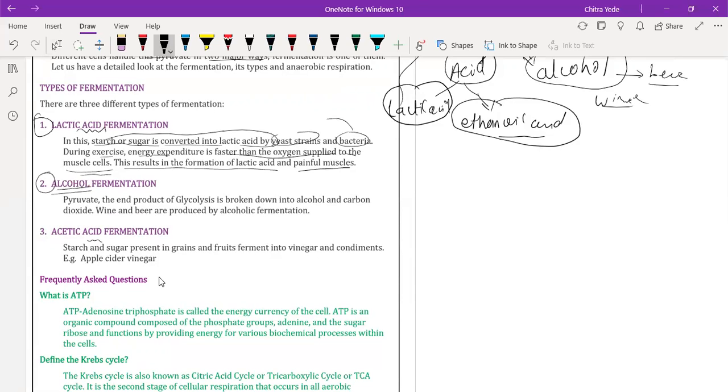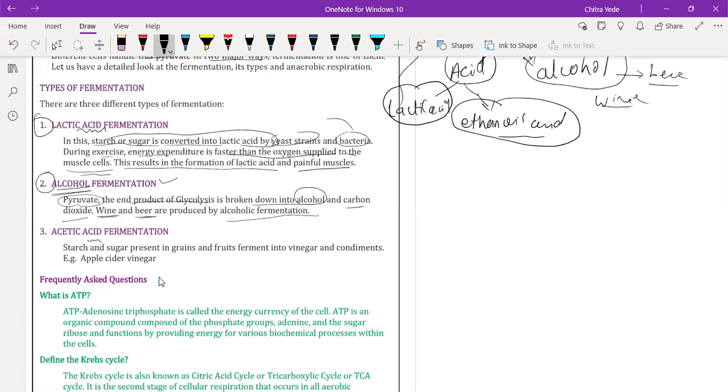Next we have alcohol fermentation, very important. It has industrial use. Even all these fermentation processes have industrial use. Pyruvate, which is nothing but pyruvic acid, the end product of glycolysis, is broken down into alcohol. That's why it is called alcoholic fermentation. Alcohol along with carbon dioxide is formed, and it is used in wine industries and beer industries, where alcohol is formed from the carbon compound.